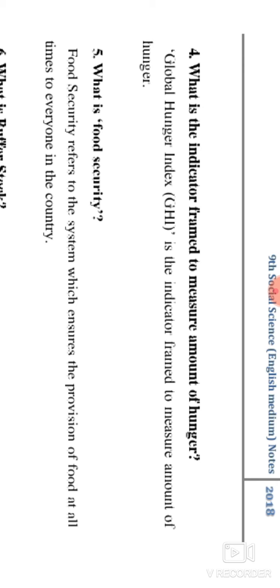And the fifth question: so what is food security? Look at that, food security refers to the system which ensures the provision of food at all times to everyone in the country. So that is called food security.